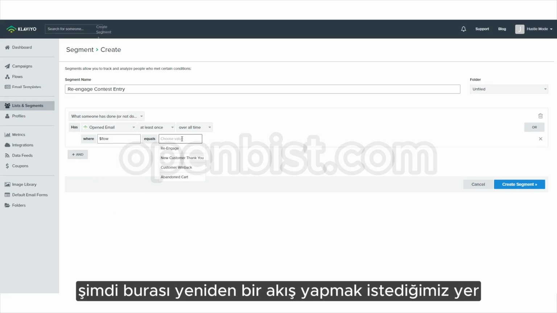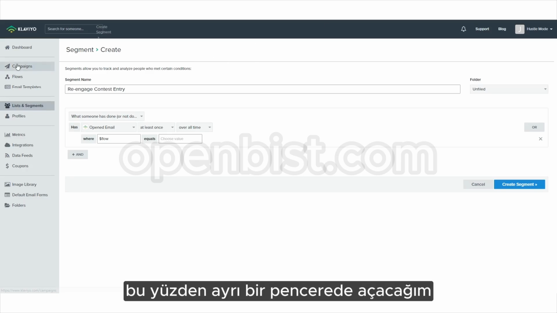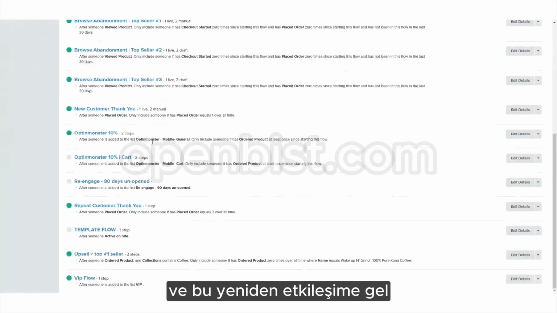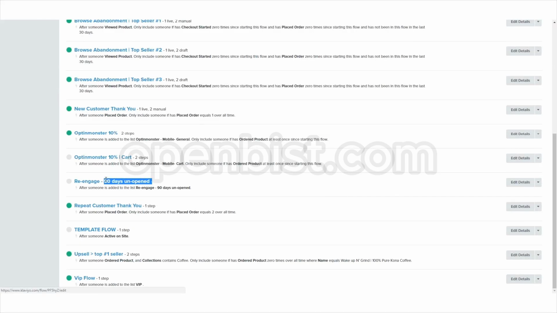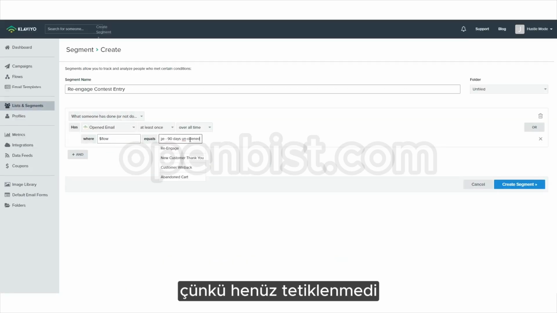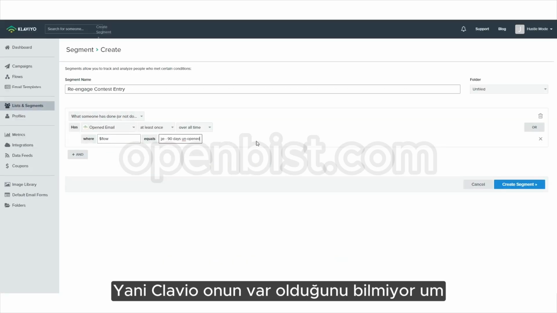Now this is where we wanted to take that re-engage flow. Remember I told you earlier we needed to take it, so I'm just going to open it up in a separate window. I'm going to go to these flows, come down to this re-engage one, take that flow right there, and throw that inside of here because it hasn't triggered yet, so Klaviyo doesn't know it exists.